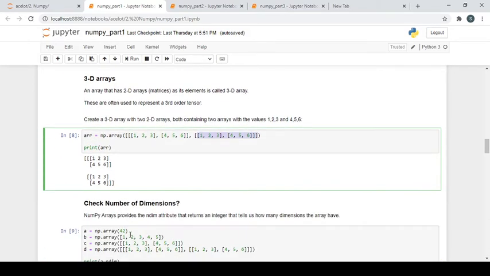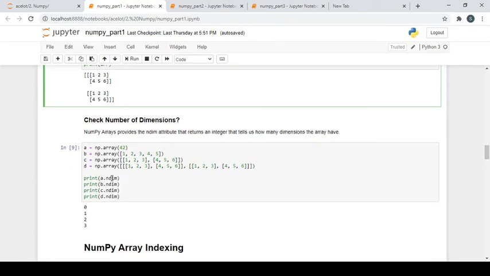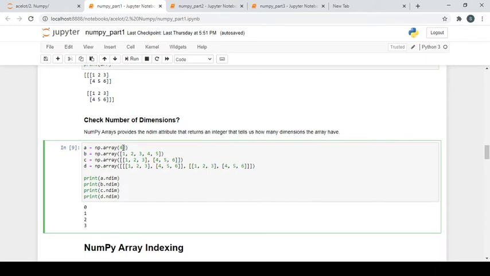Now of course we want to check the dimensions of all these arrays. This will make clear the difference between 1D arrays, 2D arrays or 3D arrays. So I'm checking the dimension. This is something inbuilt which can tell you the dimensions. This has just a simple element given, so it will have dimension 0. For this it will have dimension 1. For this it will have dimension 2. For this it will have dimension 3. So you can just simply count the brackets and it will give you the dimensions.